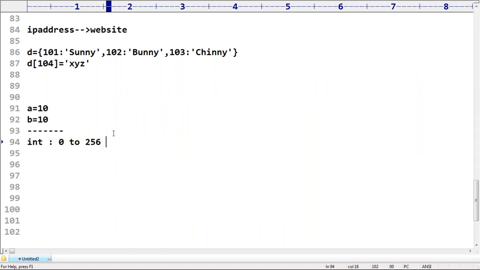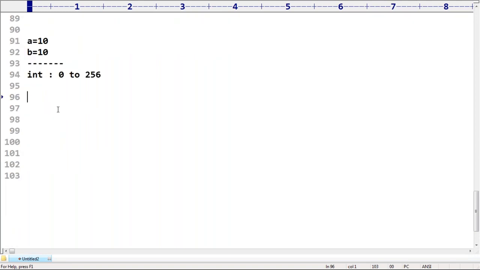But if the range is float, is it possible to bound like that? Can you please tell, between 0 to 1, how many float values are there? Infinite number of values are there. You can't bound like that. That's why in the case of float, the reusability concept is not there. It doesn't mean float is not immutable. Float is immutable only.